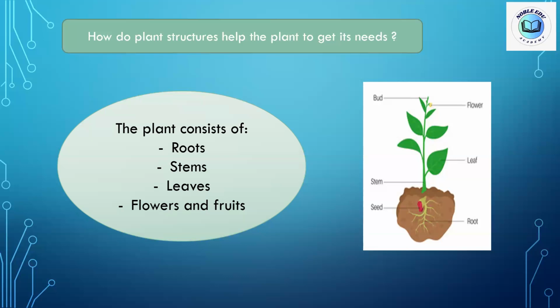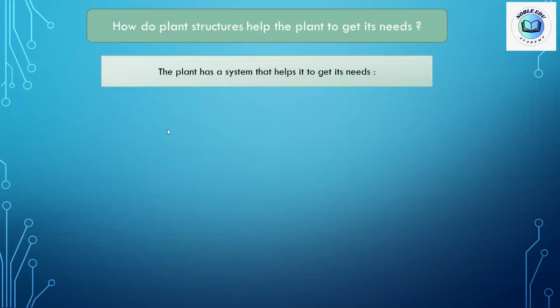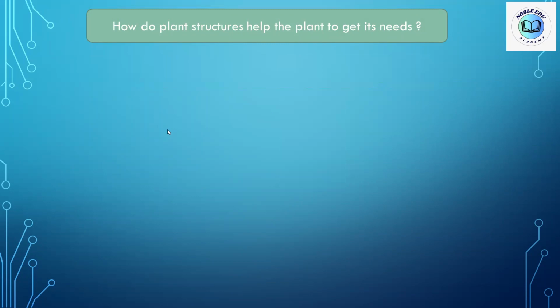Stem is above the soil. The third part? Leaves. Roots, stems, and leaves are main structures of the plant. They are main parts of the plant, kids. They are main structures of the plant. Okay, just one minute.